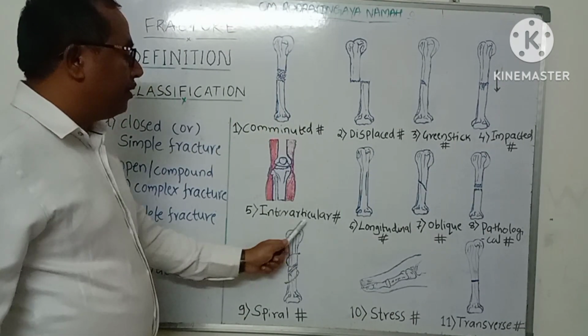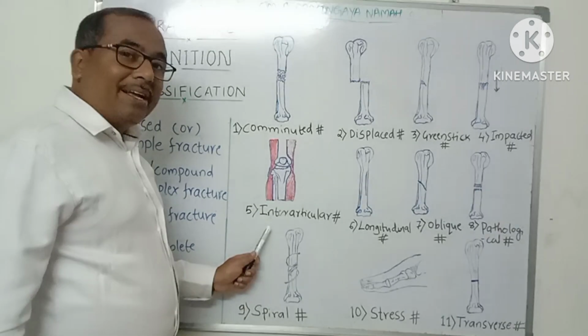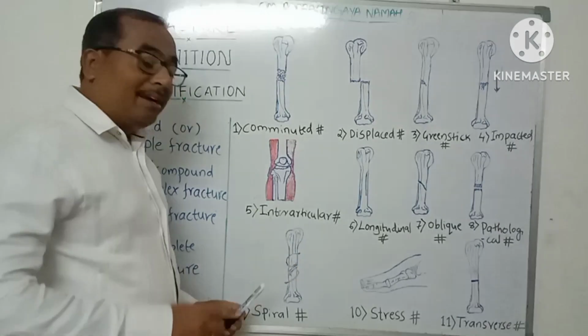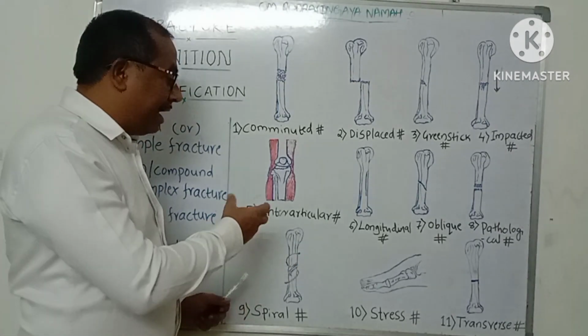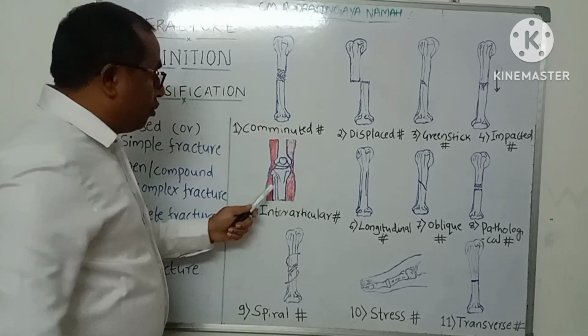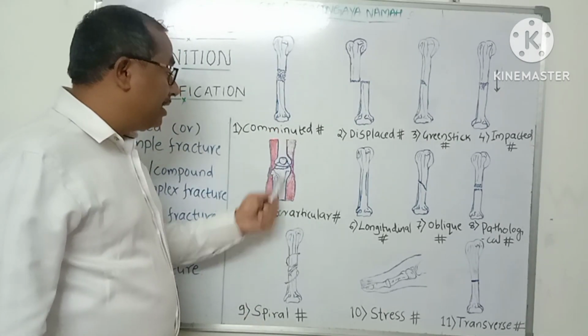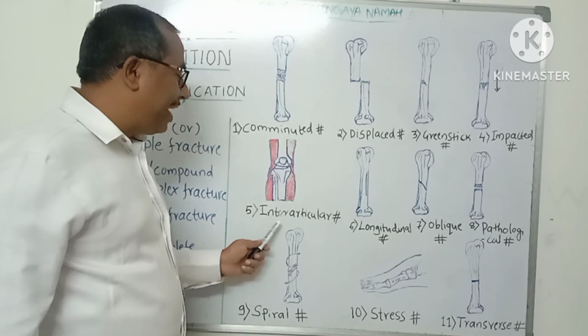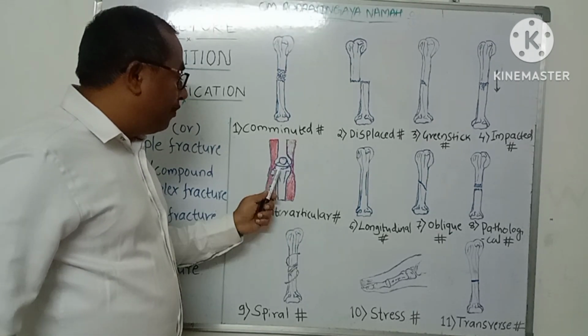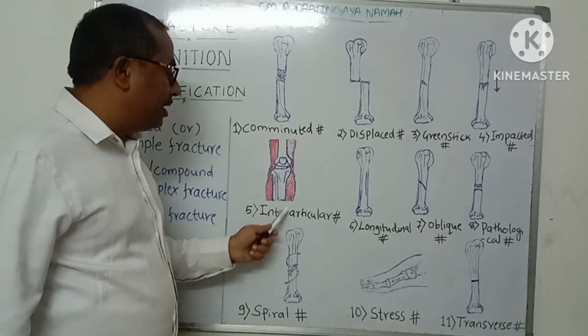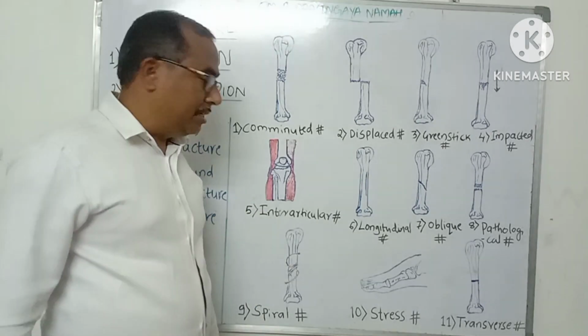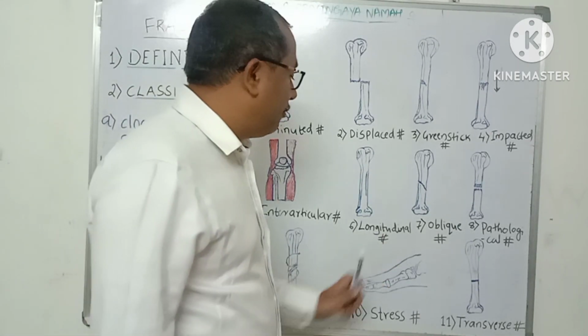Next one is intra-articular fracture. It is a break in the continuity of the bone in which the fracture line goes near the joint, the articular surface of the joint. When a fracture occurs at the articular surface of the joint, it is known as an intra-articular fracture.